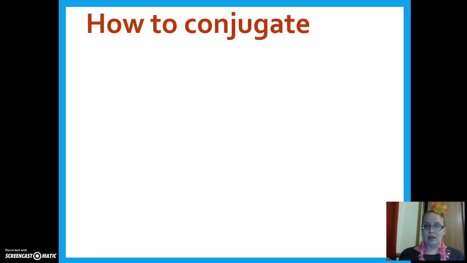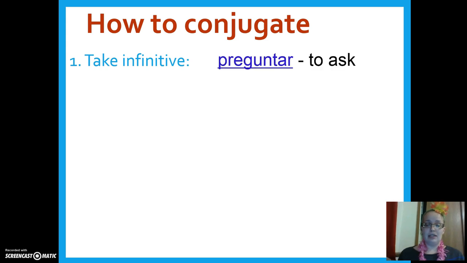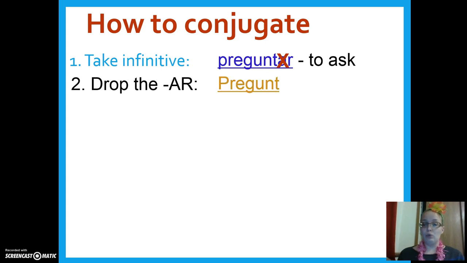Let's go through another example now. You should have room for this also on your sheet. If you didn't finish the last one, you want to make sure that you finish up comprar. So our next example, we're going to start with taking the infinitive, and in this case, the infinitive is preguntar, to ask. Second step, drop the AR. So we're going to cross off the AR and preguntar, and that leaves us with pregunt, P-R-E-G-U-N-T.